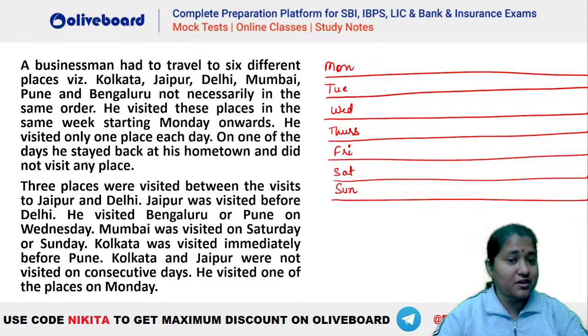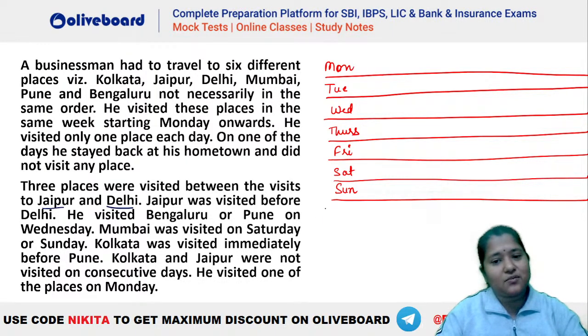He has to visit only one place each day. On one of the days, he is staying back at his hometown and did not visit any place. Okay, Nitin says off day is Tuesday. Okay, we'll check. Now, 3 places were visited between visits to Jaipur and Delhi, right? So, what are the possibilities here? And Jaipur has to be before Delhi.